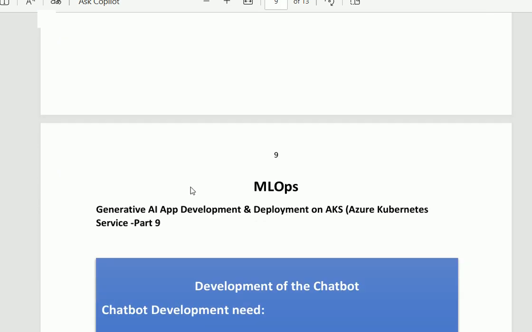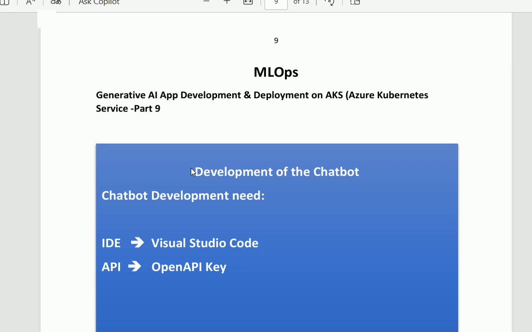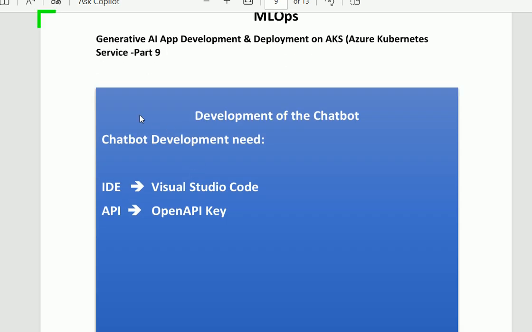So after this, in order to develop the chatbot, we need two things. One is the Visual Studio Code, in which we shall write the Python code for the development of the chatbot application. And the second one is the OpenAI key.